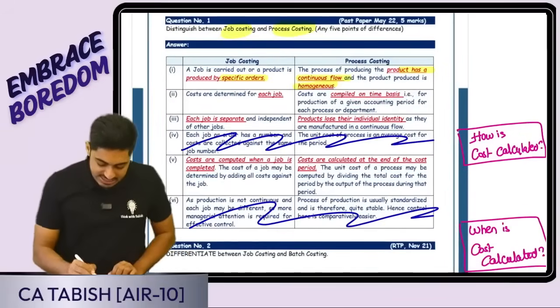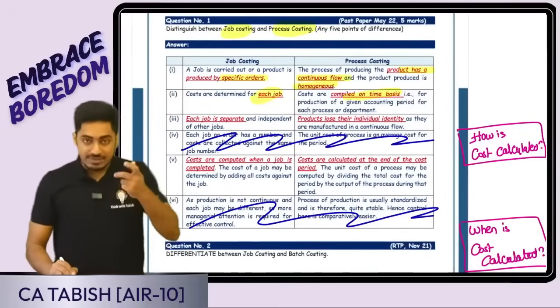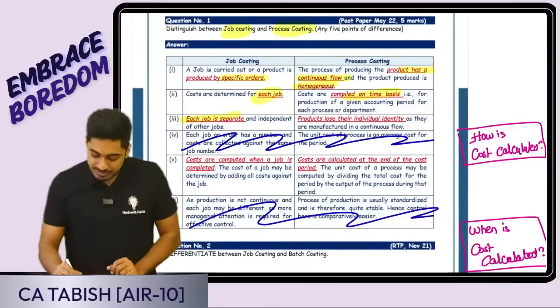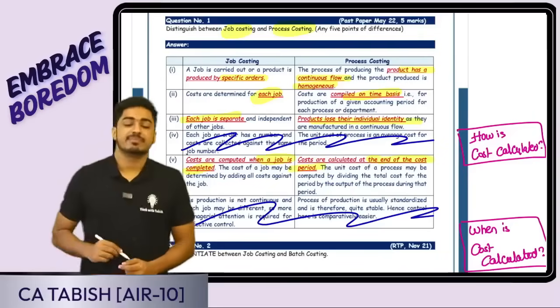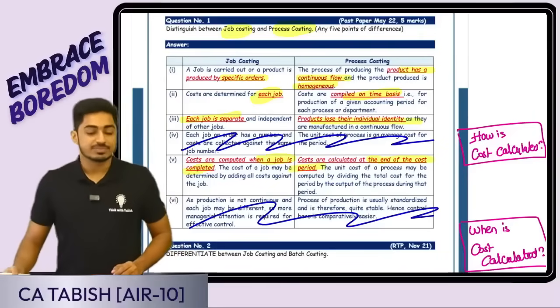Look at this. Cost is calculated for each job. On a time basis, I'm doing the calculation. Every job is separate. Products lose their individual identity. Cost is calculated. When do I calculate? When the job is completed; here, at the end of the period. Is this clear, everyone? Give me a confirmation.